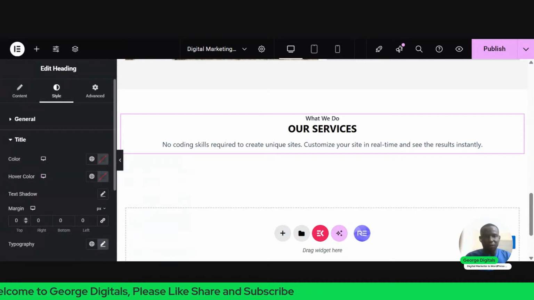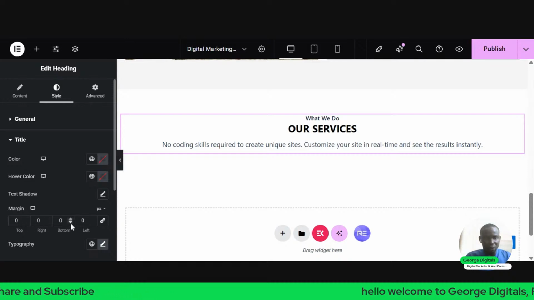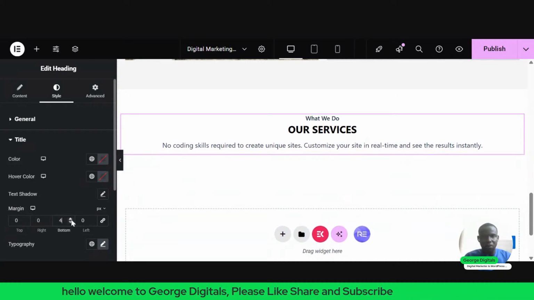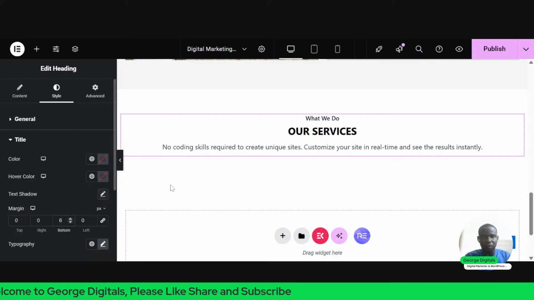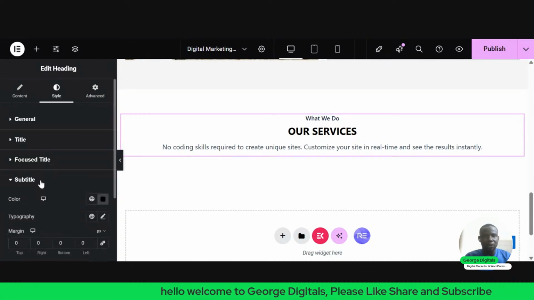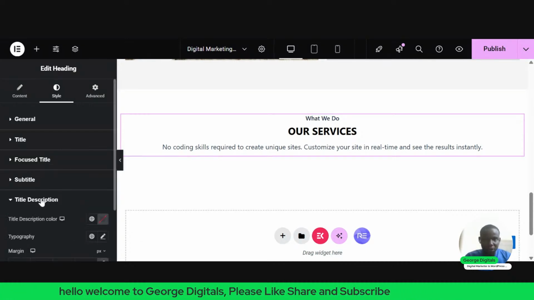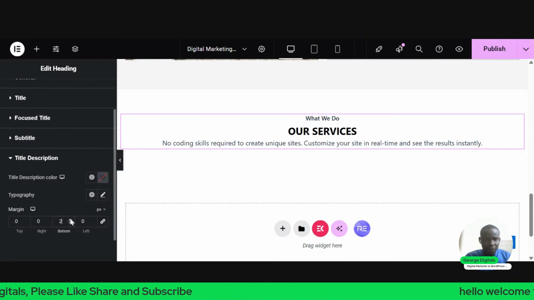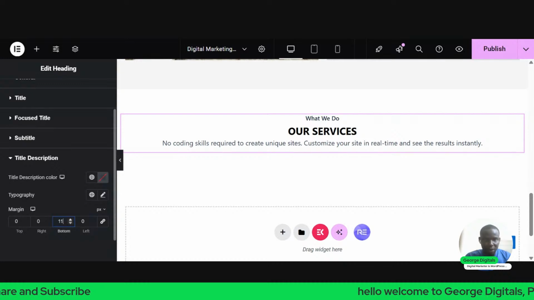Under this place, you see margin at the top. At the bottom is what I want. So I'll go to this subtitle. I like the space in the subtitle. Then I'll go to description. I'll unlink this at the bottom. I'll just give it like maybe 15.